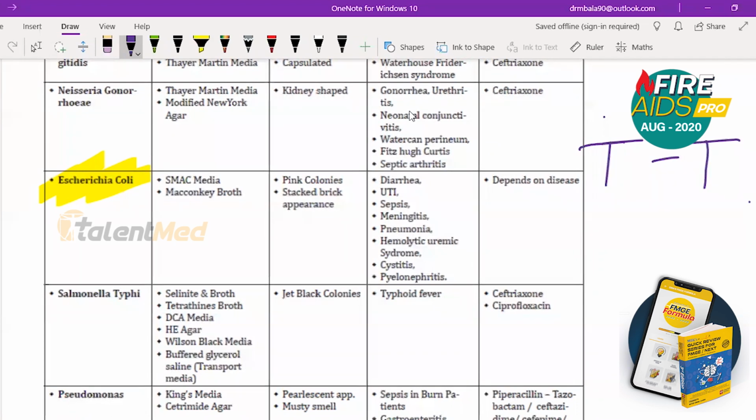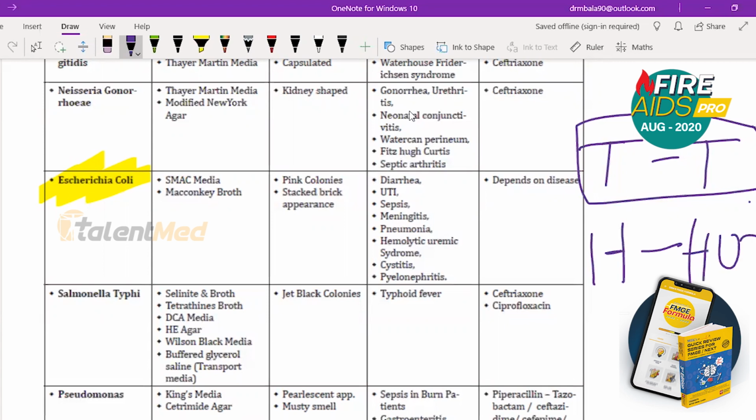This is where you must focus on your exam. Toxigenic, traveler's diarrhea. Then the hemorrhagic type, that is going to cause hemolytic uremic syndrome. That is the second place you are going to focus.